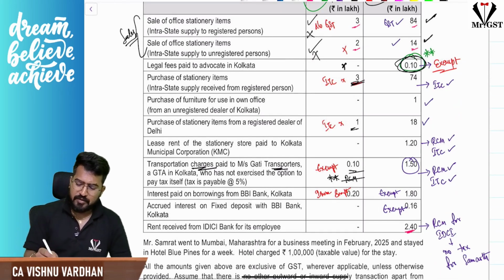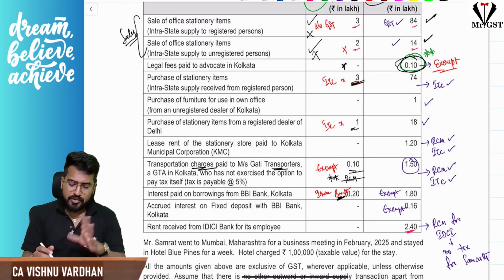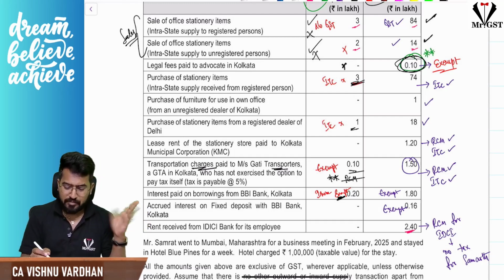Next, interest income, of course, is exempt, and for any purpose you should ignore it. This is like a composition scheme question also. So exempt supplies are simple. No tax implication, nothing.